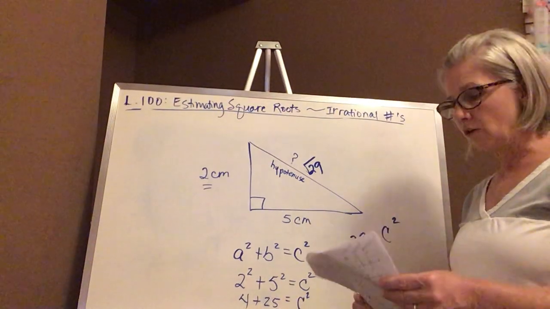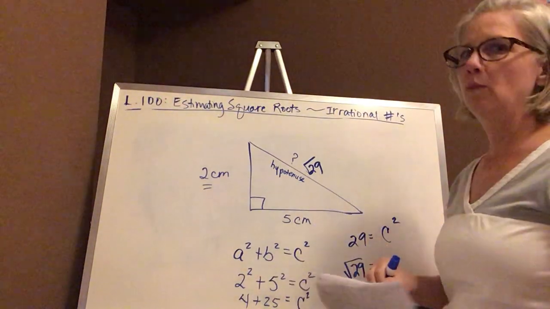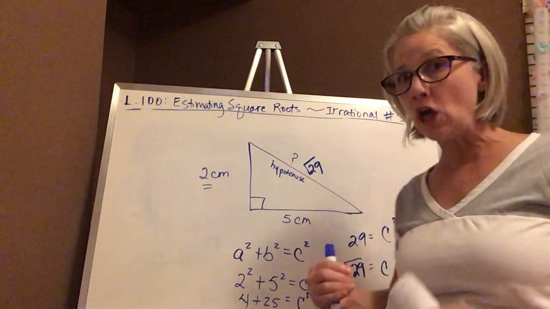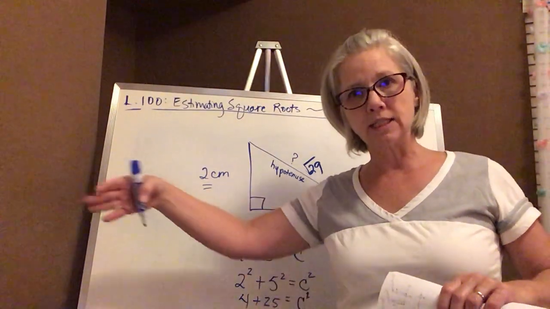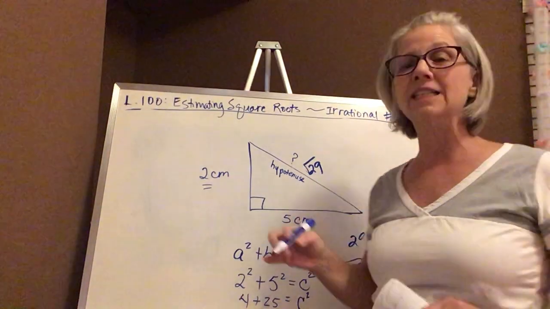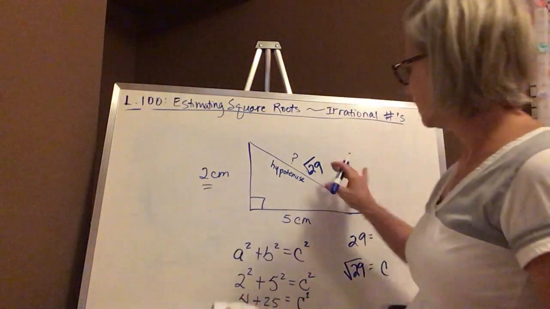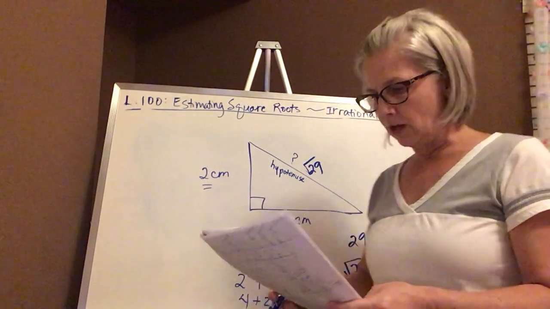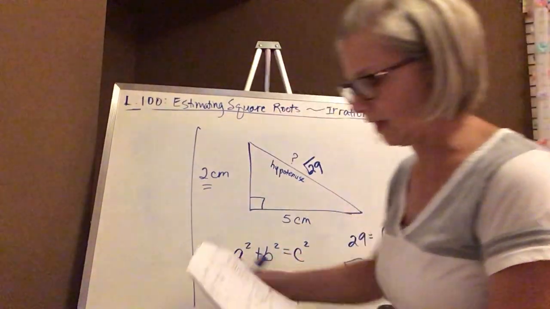And as I mentioned earlier, the square root of 29, we can actually say that that is an exact value, even though when I put it in the calculator, I get 5.3 and all those extra numbers. But the square root of 29 is actually considered an exact value. So if we leave it as the square root of 29, we're good to go. Okay, let's look at some other examples of irrational numbers. I'm just going to write them right over here on the left-hand side.